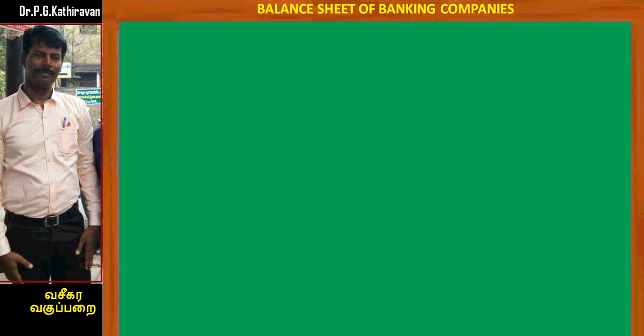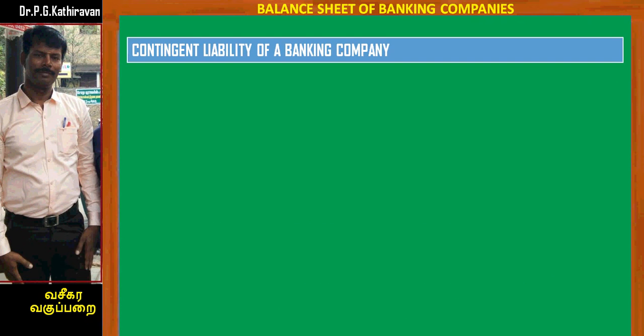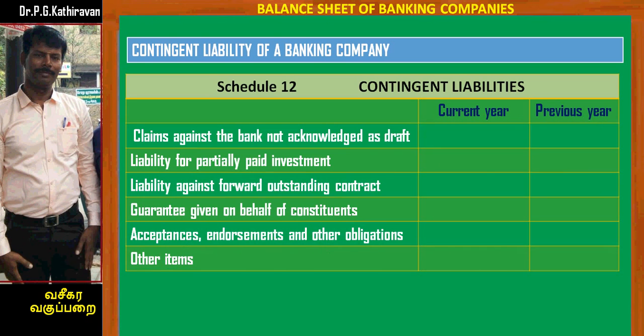So we have discussed all the 5 schedules for liabilities and all the 6 schedules for assets, and one more schedule is there, schedule number 12. It is contingent liability of a banking company. It includes claims against the bank not acknowledged as debt, liability for partially paid investment, liability against forward outstanding contract, guarantee given on behalf of constituents, acceptance, endorsement and other obligations, plus other items. Letter of credit and endorsement are shown under the head contingent liabilities.